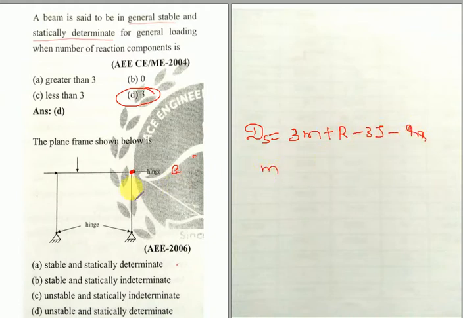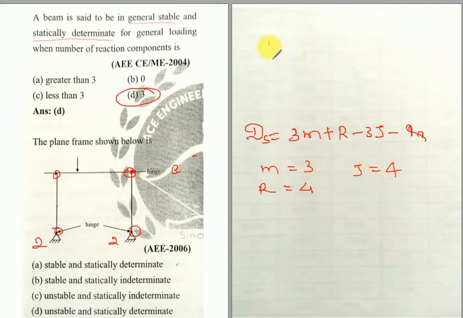The total number of members here is 1, 2, 3, so m is equal to 3. The total number of reactions, since 2 are hinged, is here 2, here 2, so it is 4. And the number of joints is 1, 2, 3 and 4, a total of 4 joints.